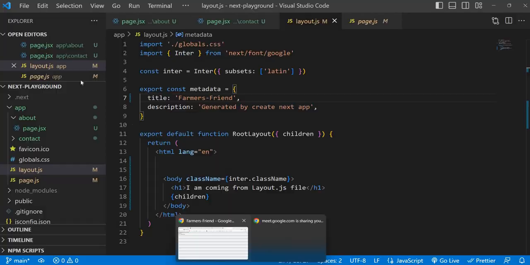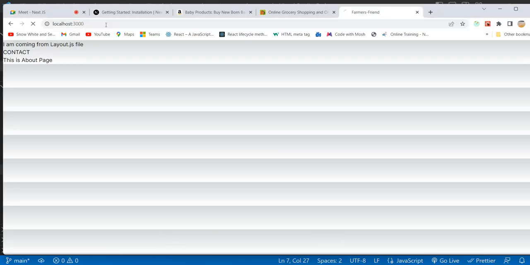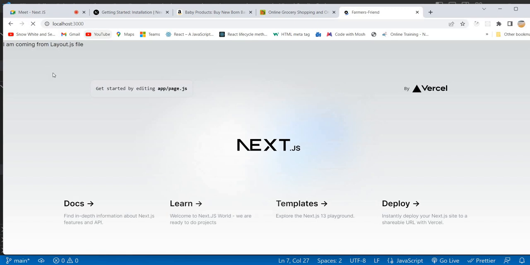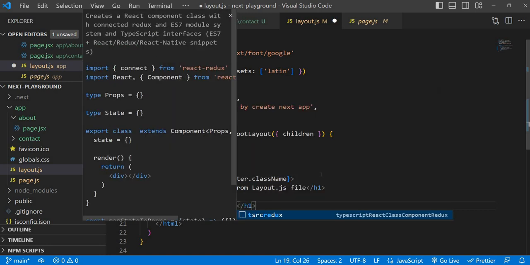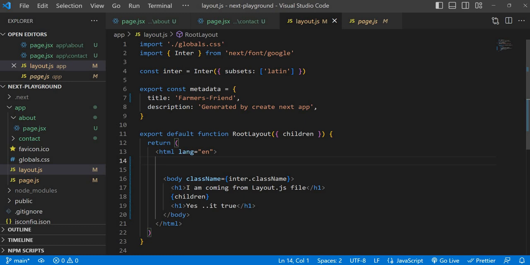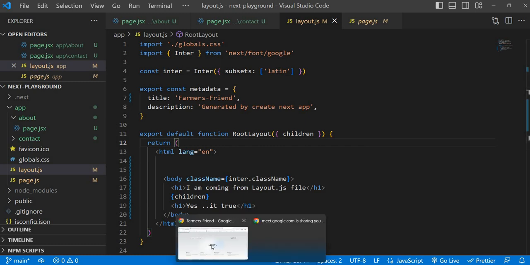So now go to any page, even localhost. Here also it is saying that I am coming from layout.js. The remaining thing is the page, what you are giving as an input. And even if you want to check, here also you can put something. So that you will see this heading on top of each and every page, and at the same time you will see this one. So hopefully you guys understood where to place a navigation bar.